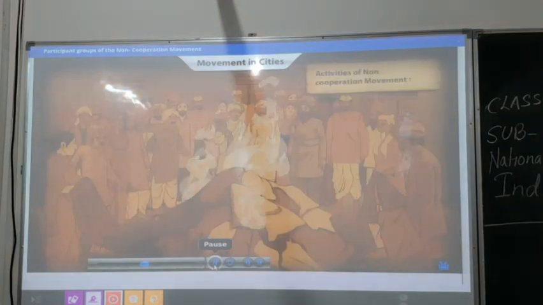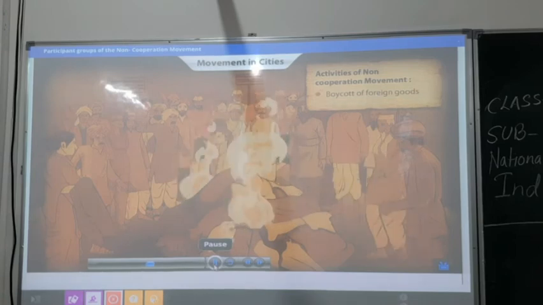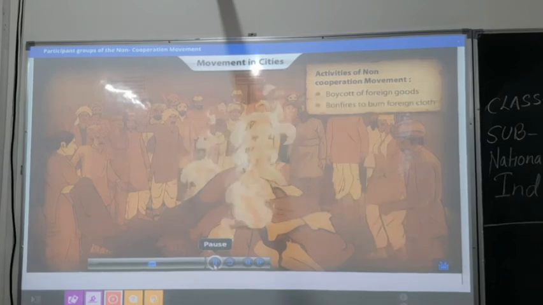As a part of the non-violent movement, foreign goods were boycotted. Clothes burnt in bonfires, and liquor shops were picketed.